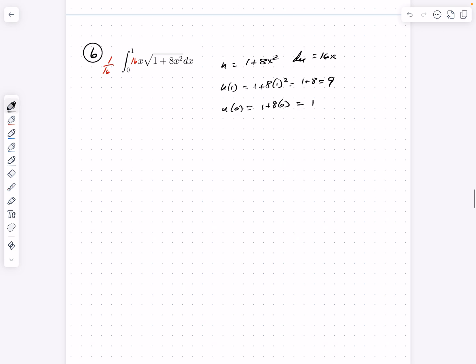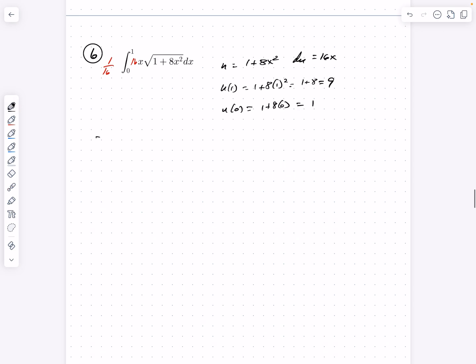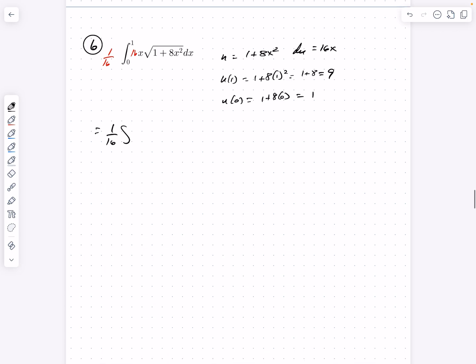And then I rewrite the entire integral in terms of u. So this equals 1 over 16. Limits change. Instead of 0 to 1, it's going to be 1 to 9. And it's going to be u to the 1/2 du. Okay.